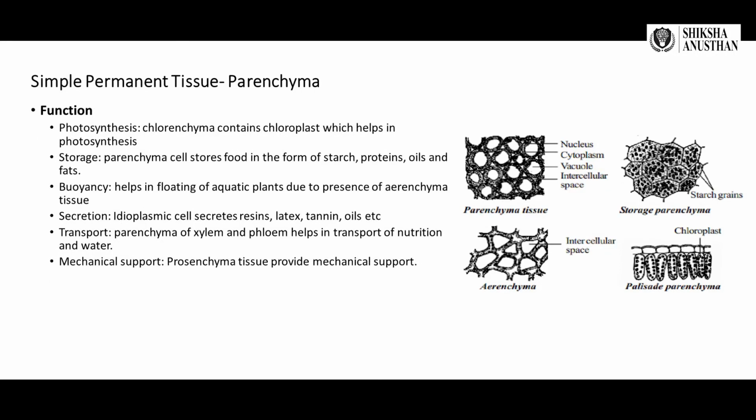What is its function? Photosynthesis: chlorenchyma contains chloroplasts, which help in photosynthesis. Storage: parenchyma cells store food in the form of starch, protein, oils, and fats. It helps aquatic plants to maintain their buoyancy or to float. It helps in secreting resins, latex, tannins, or oils. Parenchyma also helps in transportation of nutrition and water. It provides mechanical support as well.